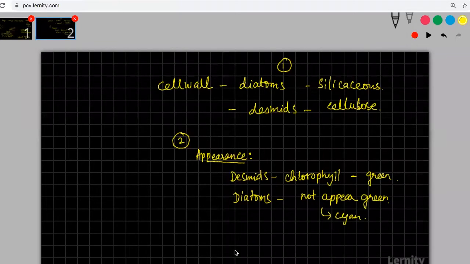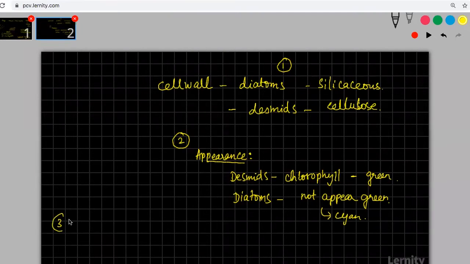You know what is cyan? Cyan is a kind of blue color. So in terms of appearance, desmids will have green color. And don't ask me, sir, why do you call it golden brown algae? They will have a golden brown color tinged with green. So this is the second thing that you should know.